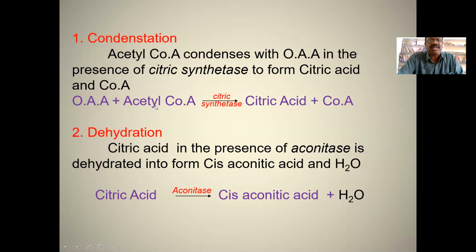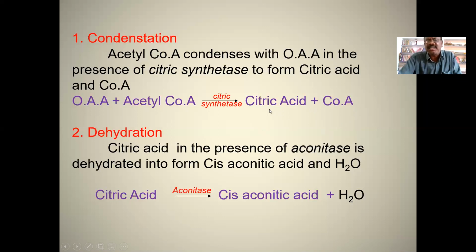So the first reaction, condensation reaction, means to condense groups together. This is oxaloacetic acid, a 4-carbon compound. Oxaloacetic acid, in the presence of citrate synthetase enzyme, reacts with acetyl coenzyme A to form citric acid, and coenzyme A is released.